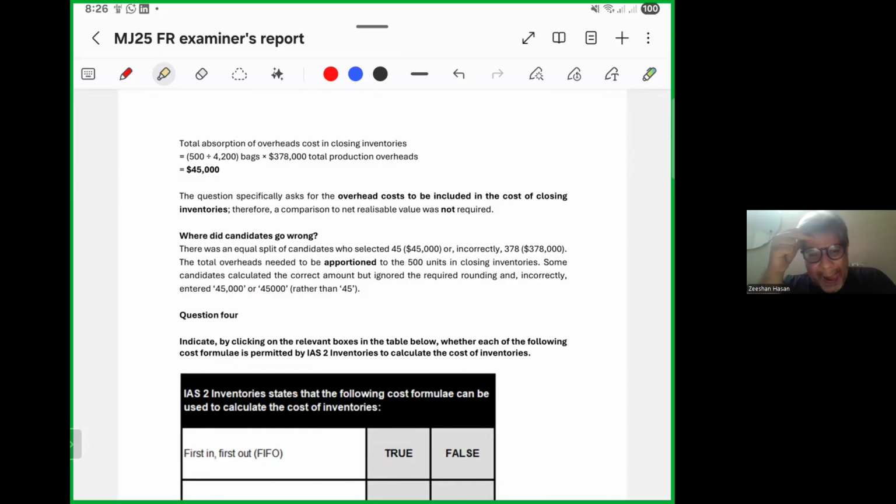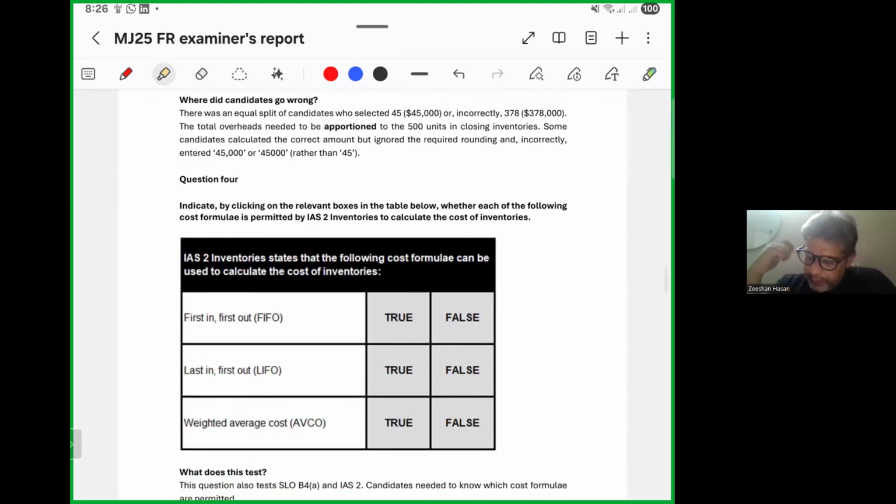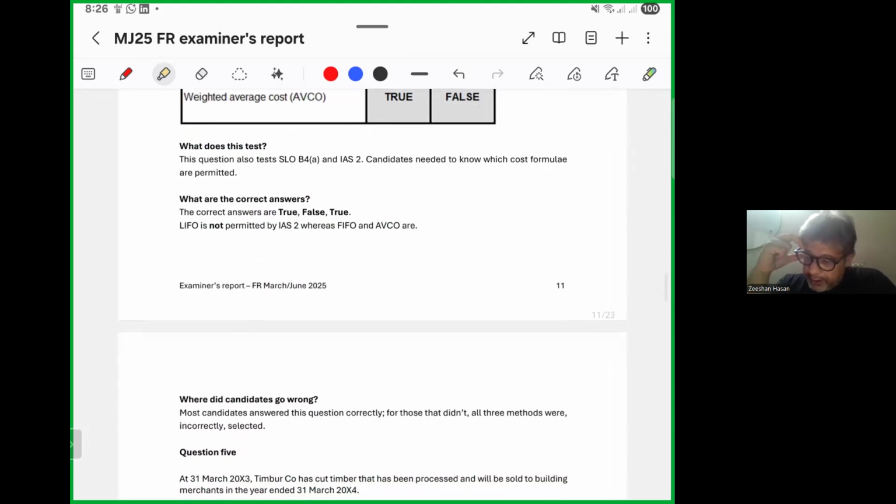Indicate by clicking on the relevant boxes in the table below whether each of the following cost formulas is permitted by IAS 2 inventories to calculate the cost of inventories. First in, first out, true or false. Last in, first out, weighted average cost. What does this test? IAS 2. Okay. What are the correct answers? The correct answers are true, false, and true. Okay. LIFO is not permitted by IAS 2, whereas FIFO and weighted average cost are.